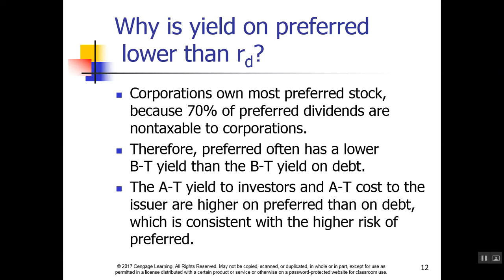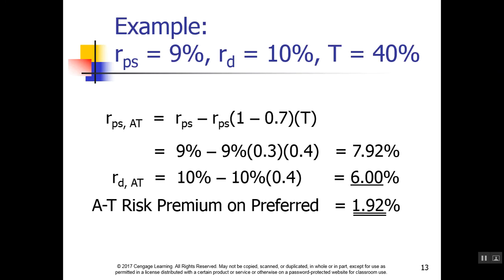Because corporations typically own preferred stock and they can deduct up to 70% of those preferred dividends as non-taxable. Therefore, the yield on those is higher than the rate of return. BT means before tax yield, AT is after tax yield. Let's take a look.